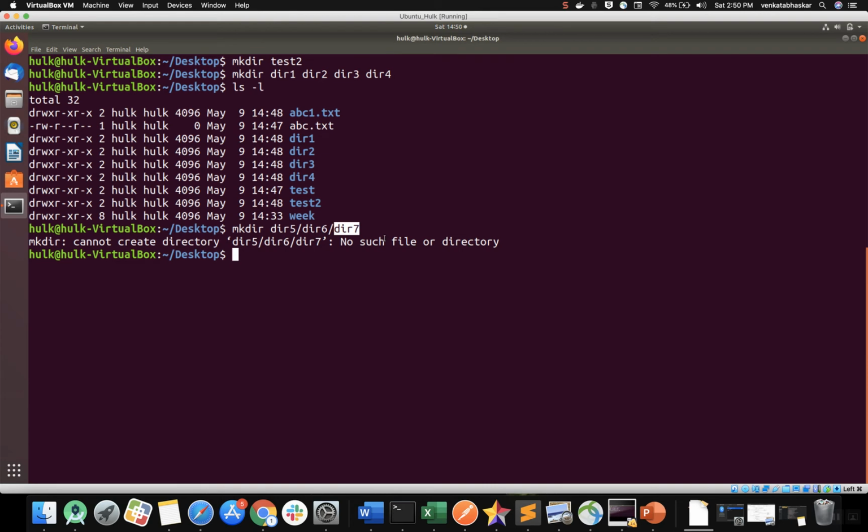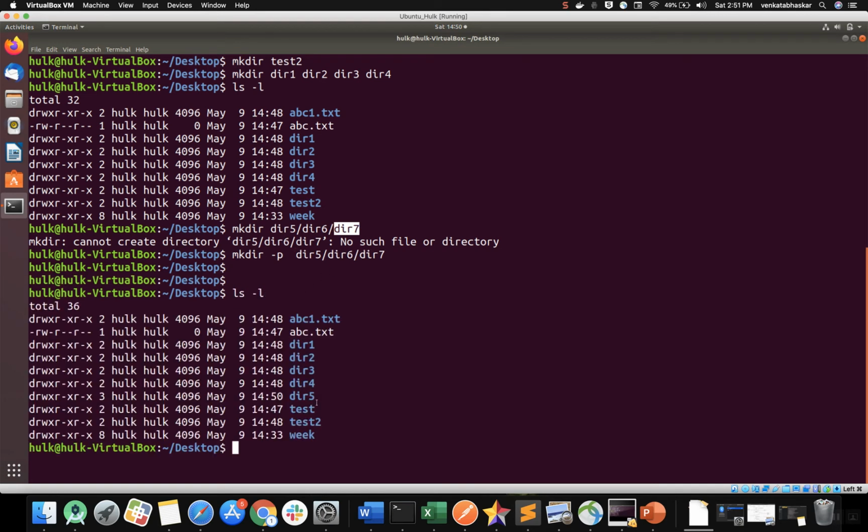Still, if you want to create 5, 6, 7 at a time, then you need to pass one argument: mkdir space hyphen p. See, now we will run ls hyphen l. See, directory 5. Okay, inside directory 5 there is directory 6. I'm navigating inside the directory. How can I use the cd command? cd dir 5.